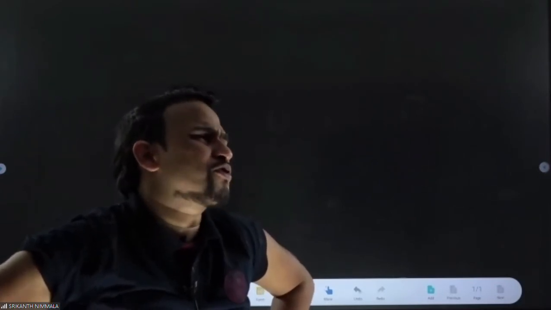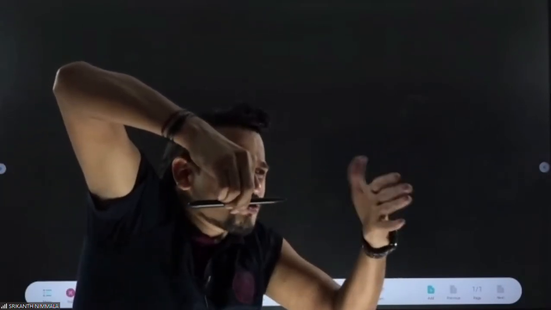Why does dia become perpendicular? Why do para and ferro become parallel? Dia suffers repulsion, so it will try to go maximum away from the poles. This side is close to this pole, so it will try to move away from the pole, and this side will also try to move. That's why it becomes perpendicular. But para and ferro suffer attraction, so they become parallel to the field. I'm giving you 10 seconds to see all these things, then we'll move to the next part. These three are very, very important. Tomorrow one guarantee is there: if a theoretical question is asked, it will be asked from these three questions.